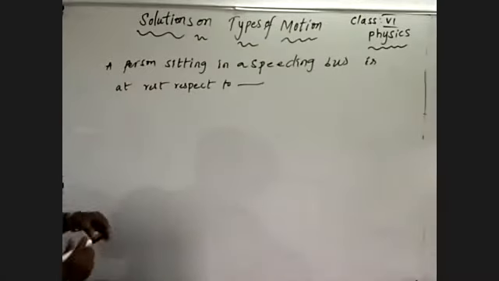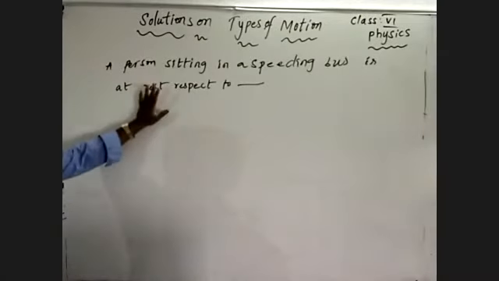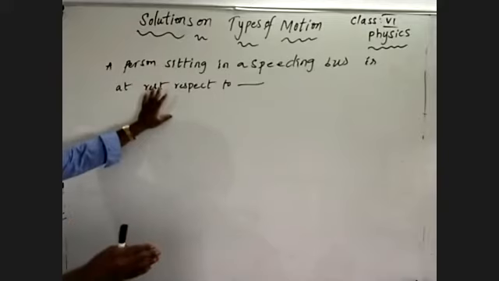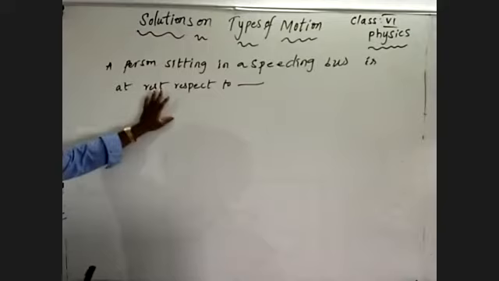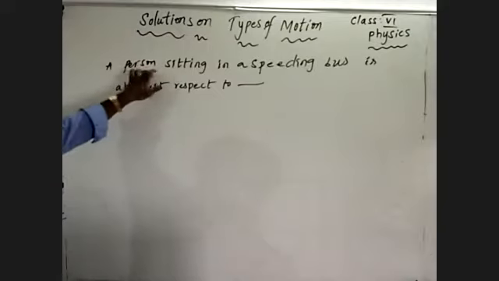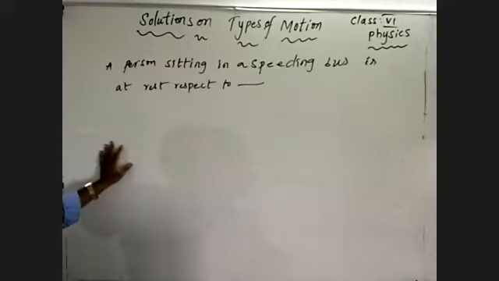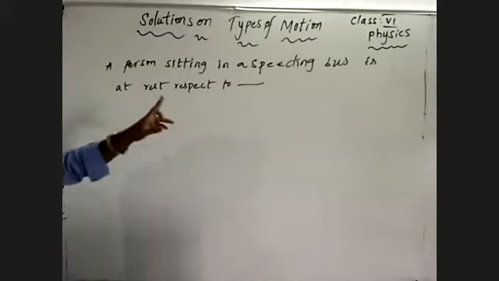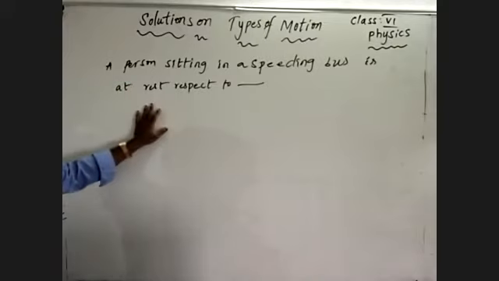Do you understand the question? A person is sitting in a speeding bus, the bus which is moving at a particular speed. The person sat inside the speeding bus, but they are saying the person is at rest.